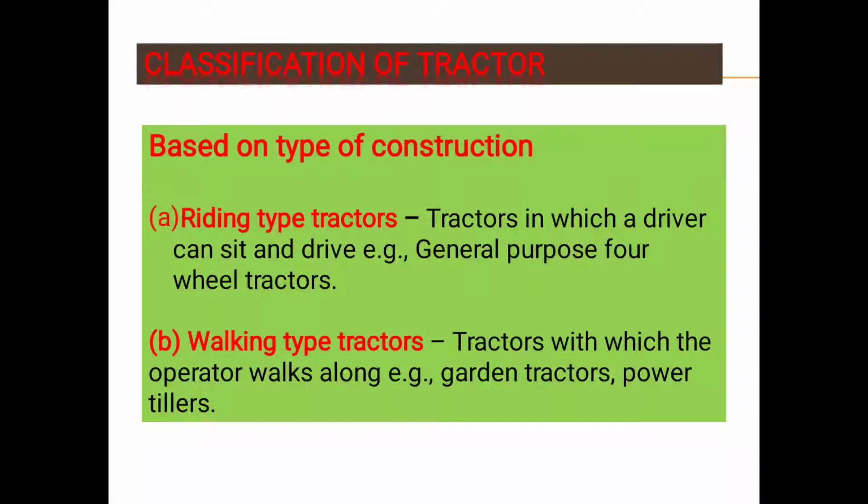The next one is the walking type tractor, a tractor with which the operator walks along. Examples of walking type tractor are garden tractor and power tiller.